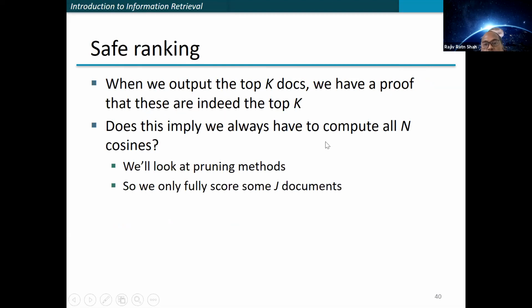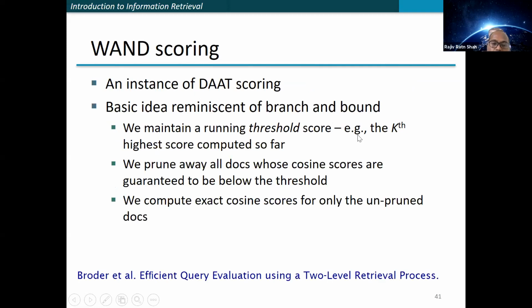And does this imply that we always have to compute all n cosines? So in that case, can we compute the top k documents without computing the cosine similarity for top n? This is something one paper has proposed. It is a very popular paper, and I strongly recommend you go through and read it. The paper is "Efficient Query Evaluation Using a Two-Level Retrieval Process."